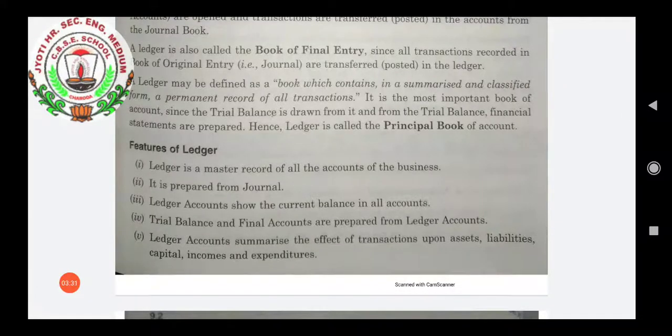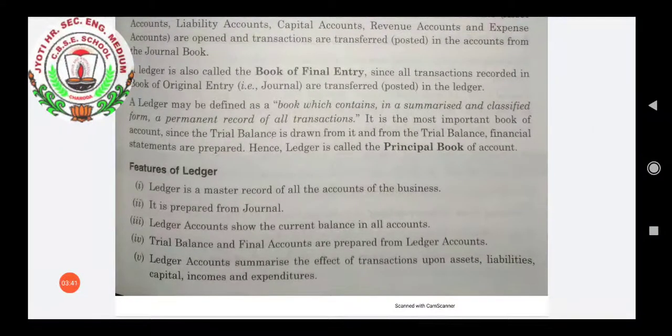Fifth, ledger accounts summarize the effect of transactions upon assets, liabilities, capital, income and expenditure. Means all that modern approach we have studied. On the basis of that, there are 5 kinds of accounts. So this ledger will show the effect of all those 5 kinds of accounts.